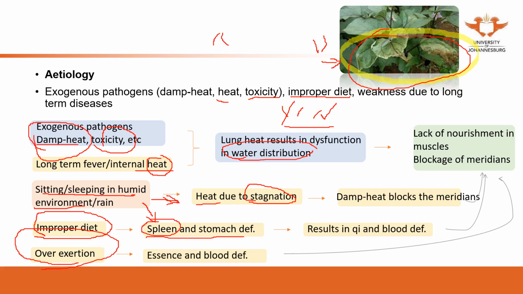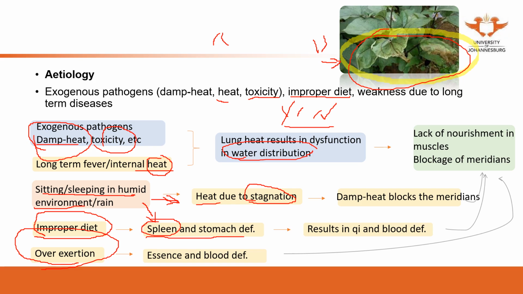Overexertion. It can be overexertion from overwork, or sexual life. So it will result in qi and blood deficiency, or even overthinking, you will consume the qi and blood.